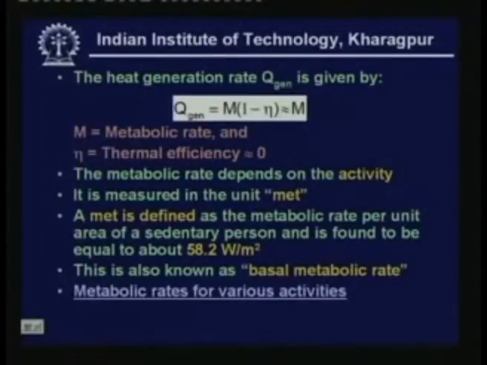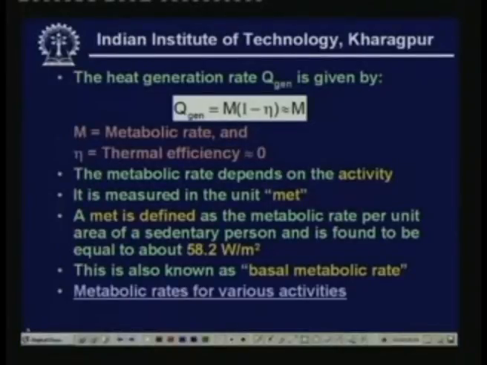The first term is the heat generation rate. The heat generation rate Q_gen is given by Q_gen is equal to M into (1 minus eta), where M is the metabolic rate and eta is the thermal efficiency. As I said, for most of the applications or for most of the common tasks, this thermal efficiency term is almost close to 0, so you can neglect it. If you neglect it, you find that the heat generation rate is equal to the metabolic rate M.